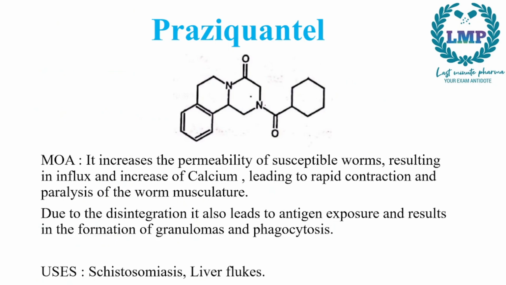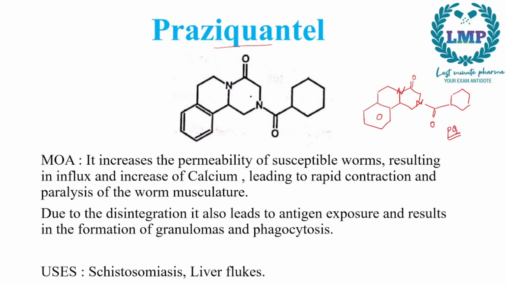For the structure of praziquantel: it is a heterocyclic compound. In praziquantel, we have one benzene ring and two cyclohexanes attached to each other. Now we'll leave this one plain. In this one we'll give a nitrogen right here. Just opposite to this nitrogen we'll give one here, a double bond right here. Then we will add another cyclohexane. So this is the structure of praziquantel.